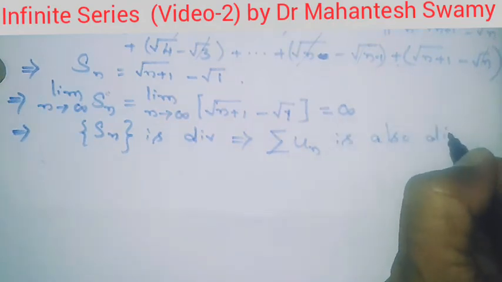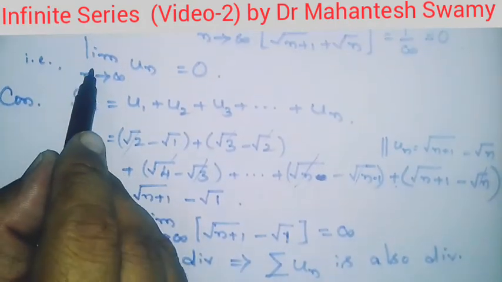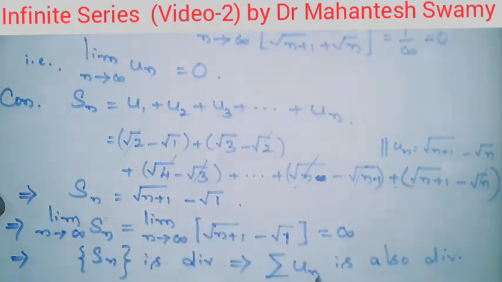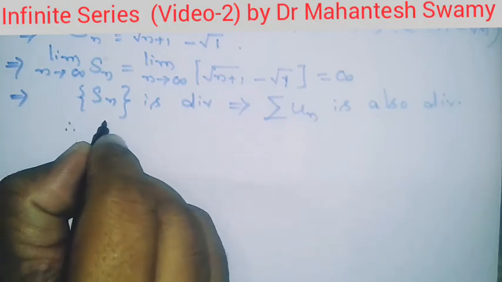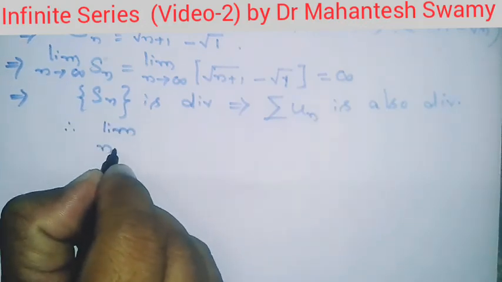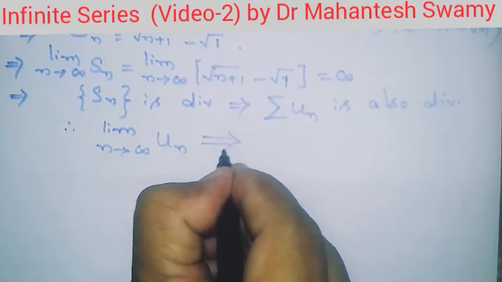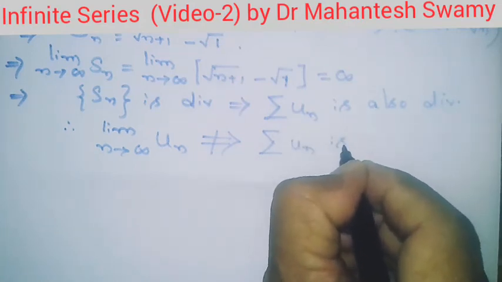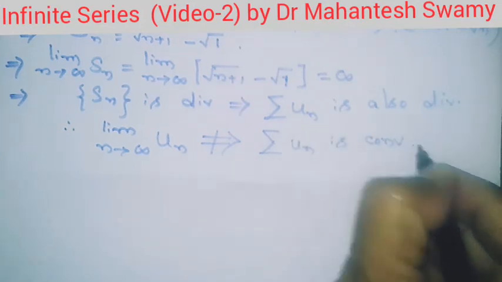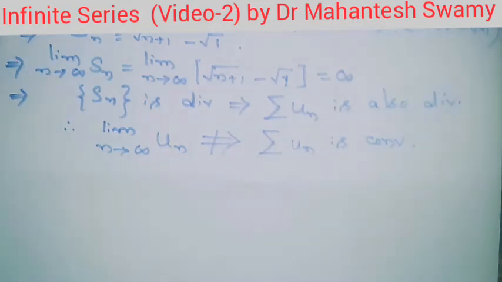So what have we proved? We have proved that even when the limit of the nth term is 0, the given series is divergent. So that means the limit as n tending towards infinity of un equal to 0 need not imply that summation un is convergent. This is an important result we have established by giving one counter example.